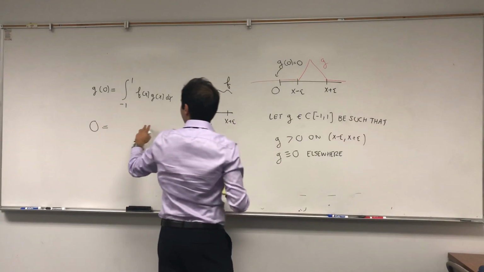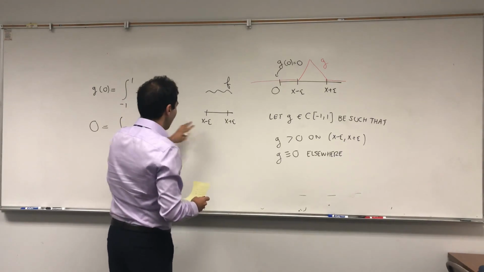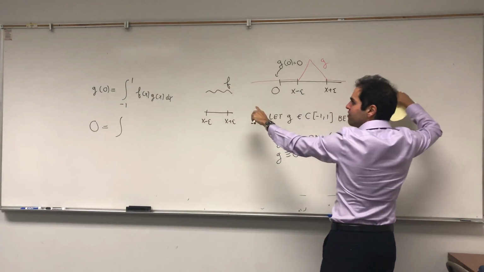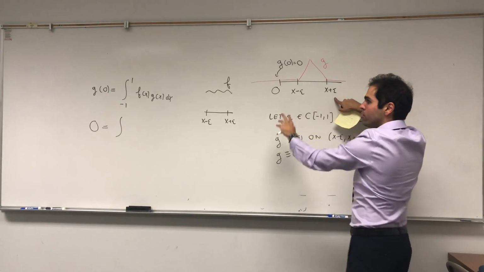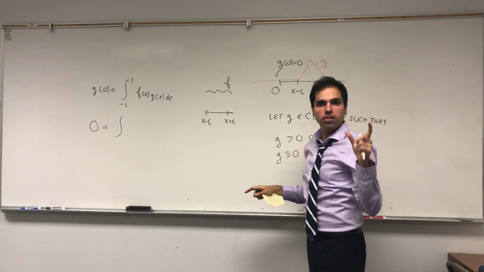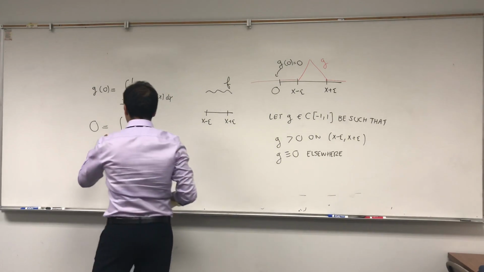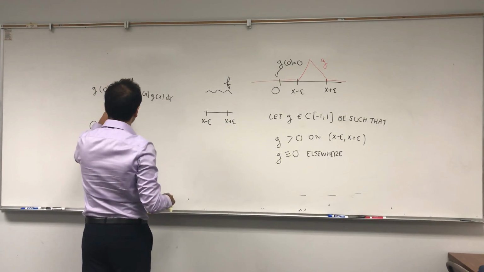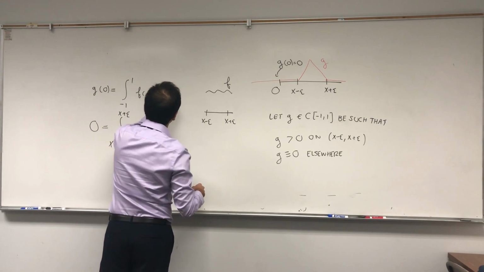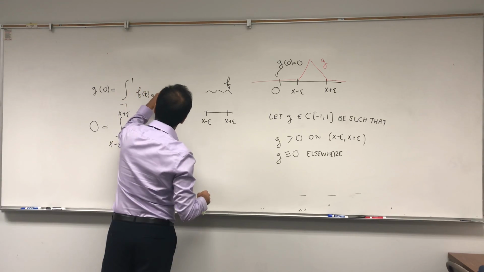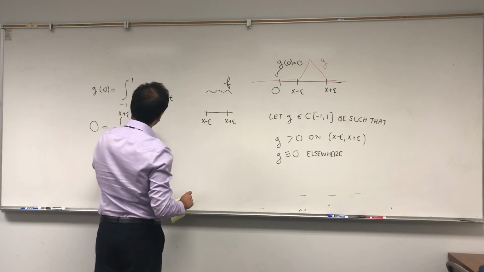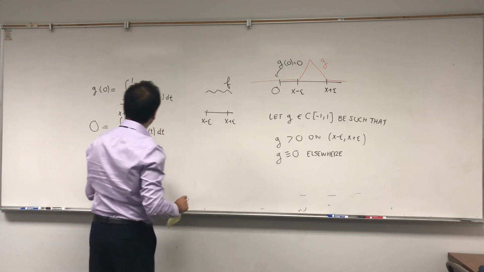So in particular, f is positive on that interval, and remember, g is 0 outside of that interval. So outside of the interval, you're just multiplying f by 0. So really the only part of the integral that matters is the integral from x minus epsilon to x plus epsilon. I'm abusing notation, but let's say f of t, g of t dt.